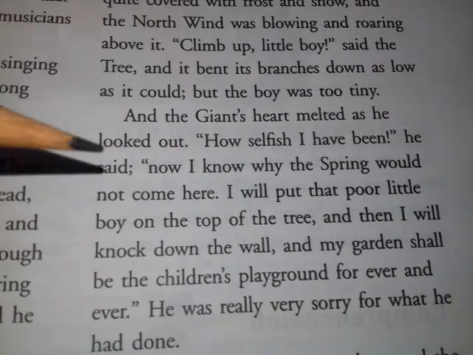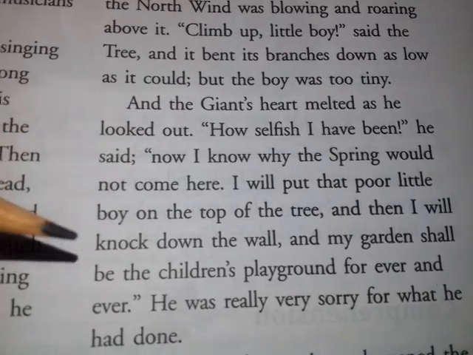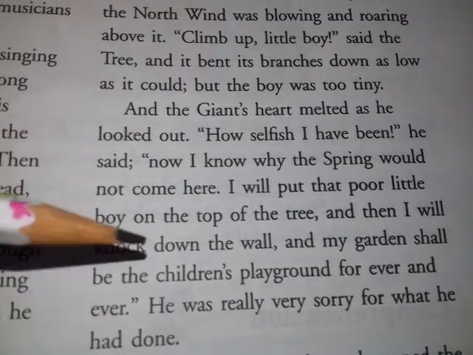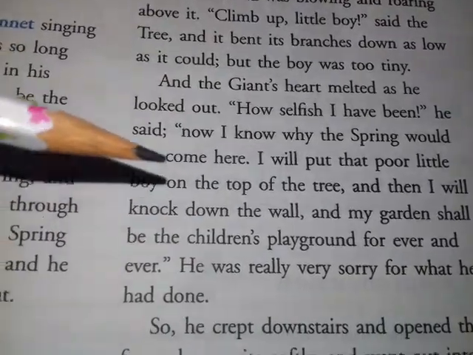So he decided to break all those walls and allow all the children to play in his garden. He said that from now on his garden would be the children's playground.